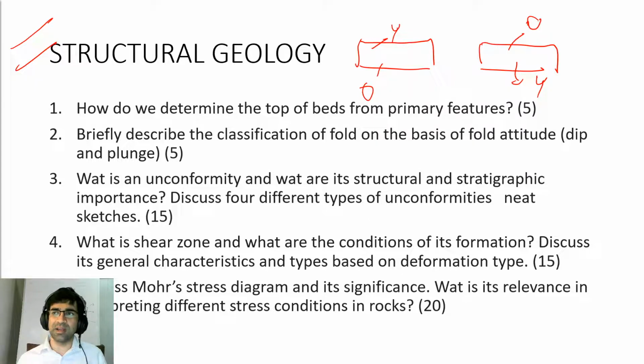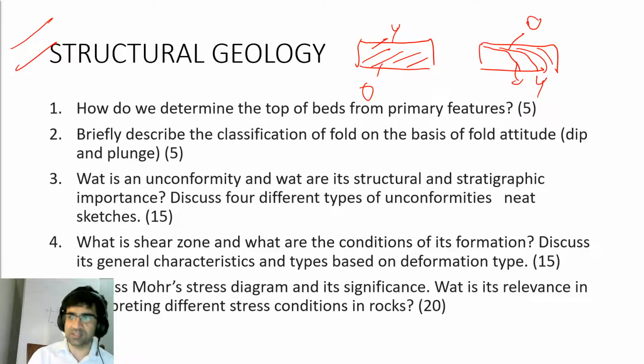It could be, for example, graded bedding. It could be from the pebbles which are deposited, whether it is which is concave side, which is convex side. It could be through cross beds. You can identify what is the top, what is the bottom, and then you need to specify what type of cross beds you need. For example, angular cross beds which truncate the top surface and bottom surface, those you cannot use. They have to be tangential ones. For example, it may look like this in the second case. So these things will come into the picture.